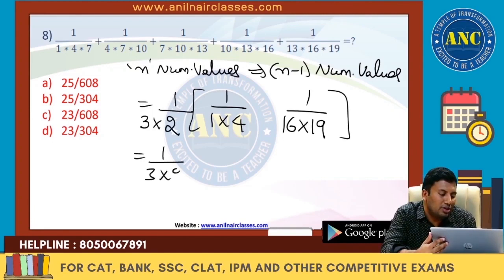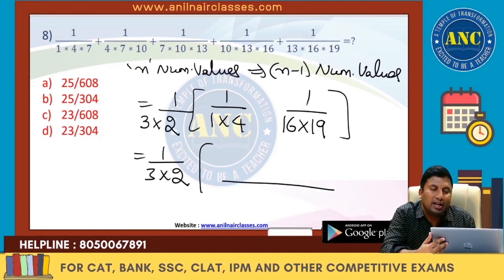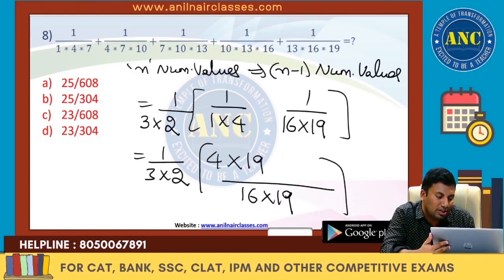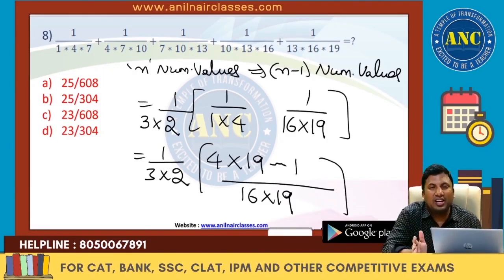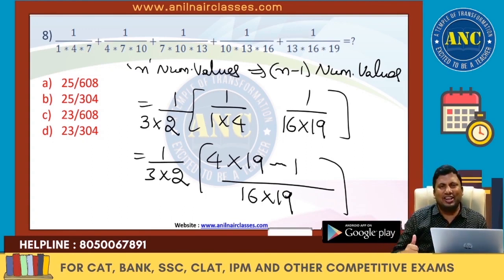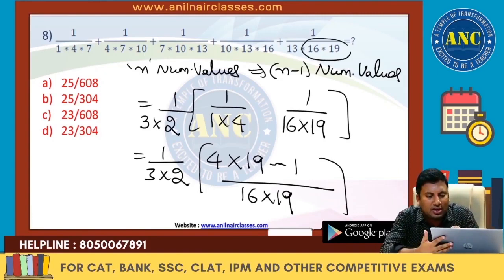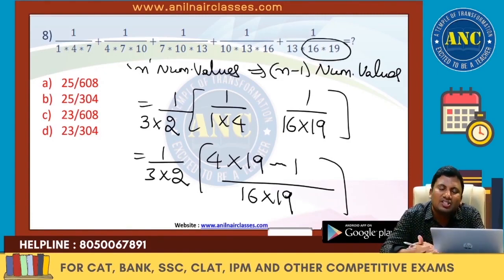So 1 by 3 into 2. Here you can take the LCM. 1, 4, 16, 19. The LCM is 16 into 19. These are nothing but 4 into 19 minus 1. You can do this calculation, but I am saying don't do it. This is where your smartness should come into the picture. What are the last 2 numerical values? 16 and 19.